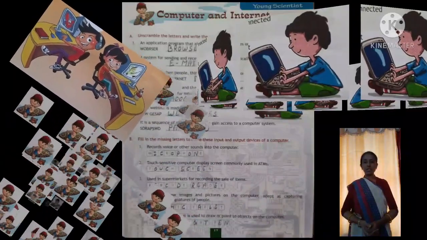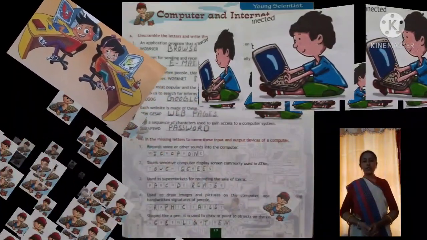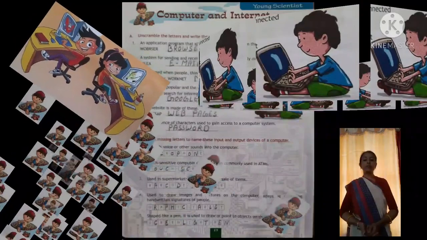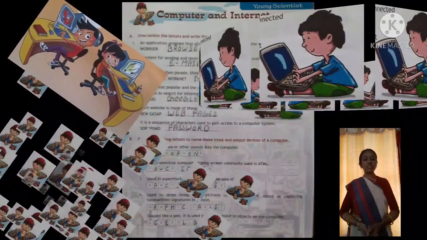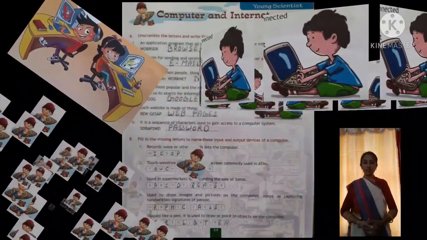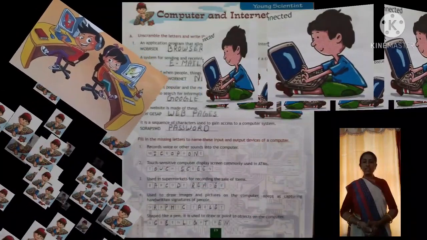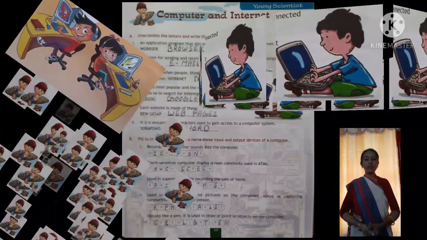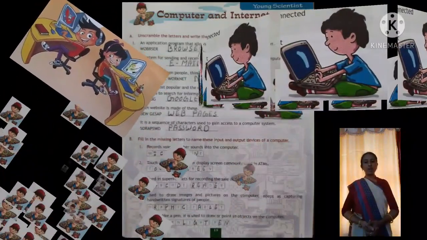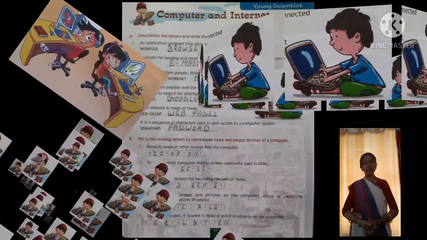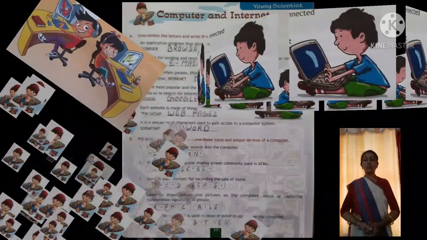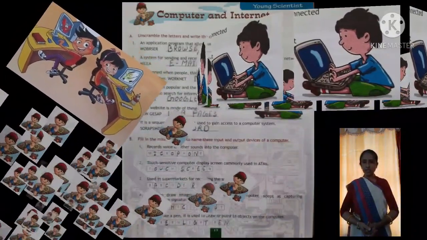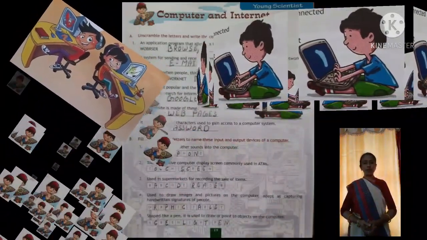What is the name of that application which gives us facilities to view websites on the internet? Your answer is browser. Written here WOBRSER. So this is a scrambled word, and when we unscramble it, the meaningful word is browser. So the answer is browser.